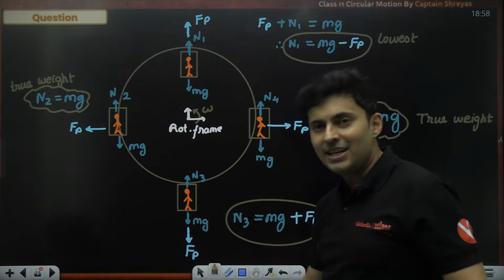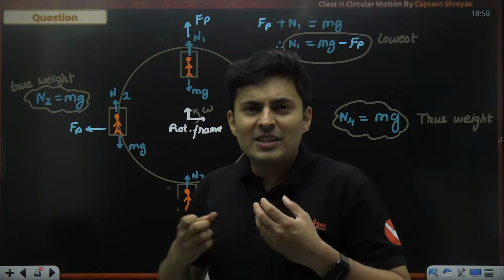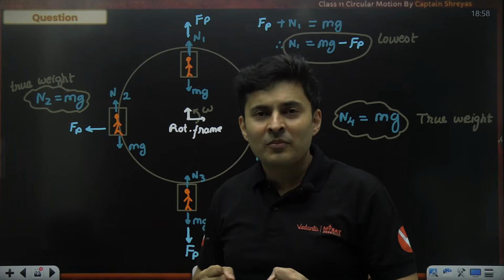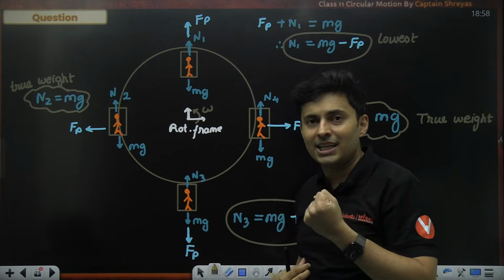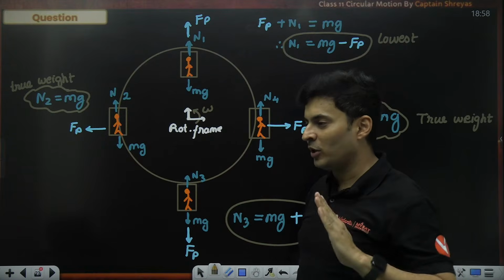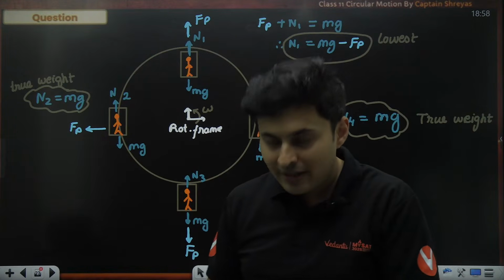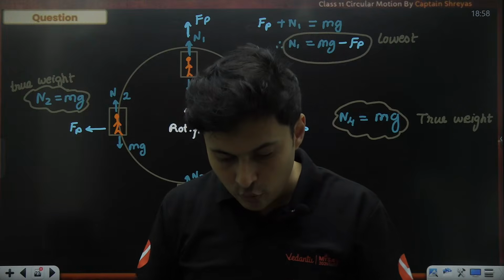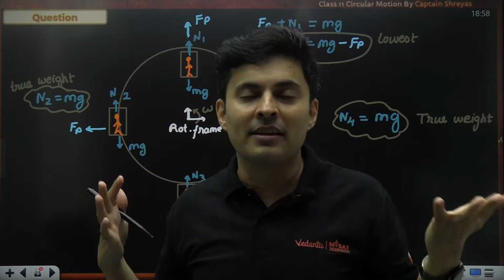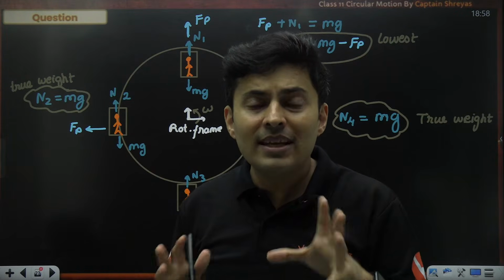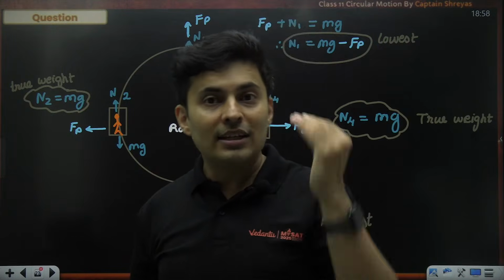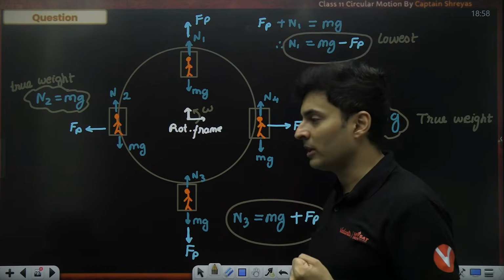Meaning, in this entire giant wheel, you will feel something is happening in your stomach, and as if you are losing weight. That happens at the topmost point, because as you go on the top, normal will reduce. So when normal reduces, your brain feels as if the flooring below you is disappearing. Normal is reducing, so you'll feel little bit weightless, and that's why you will feel something in your stomach.